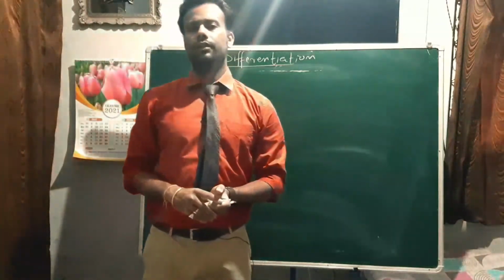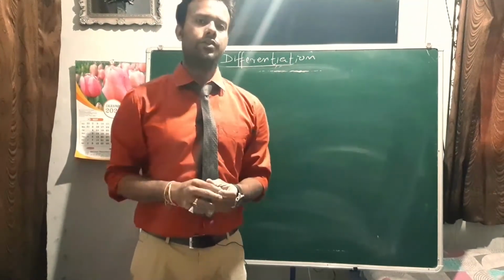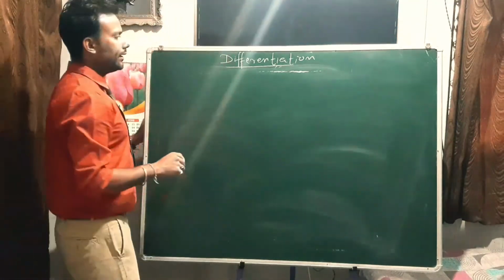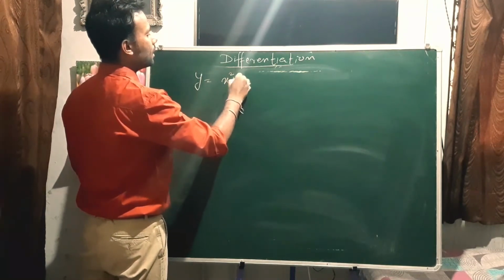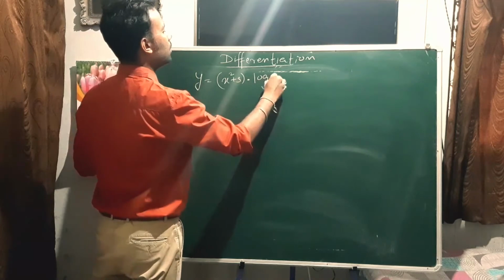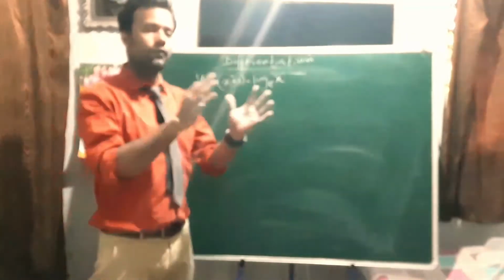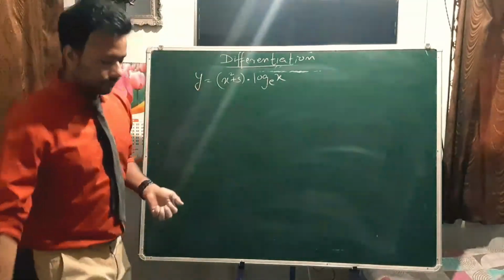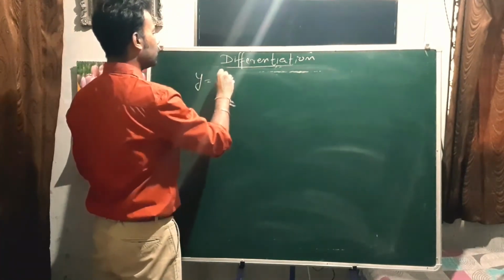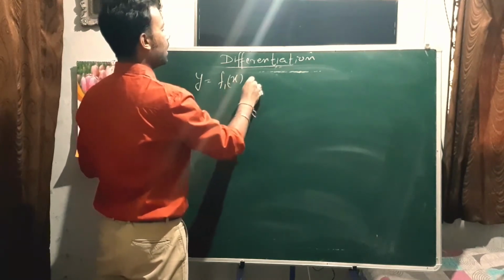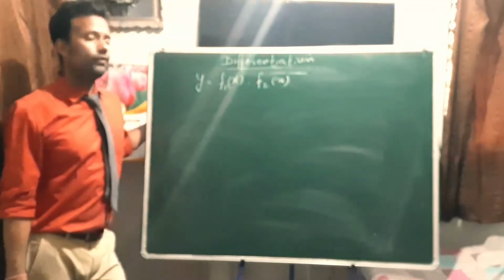So here we have seen the differentiation of a single function. Now what if two functions are in multiplication? What will you do? For example, suppose you have to find the differentiation of y equals x square plus 3 multiplied with log e to the power x. Then how will you solve them? We don't have a single function, we have two different functions, right? That means y is the combination of two functions, f1x multiplied by f2x. We have two functions in product. So how do we solve them?